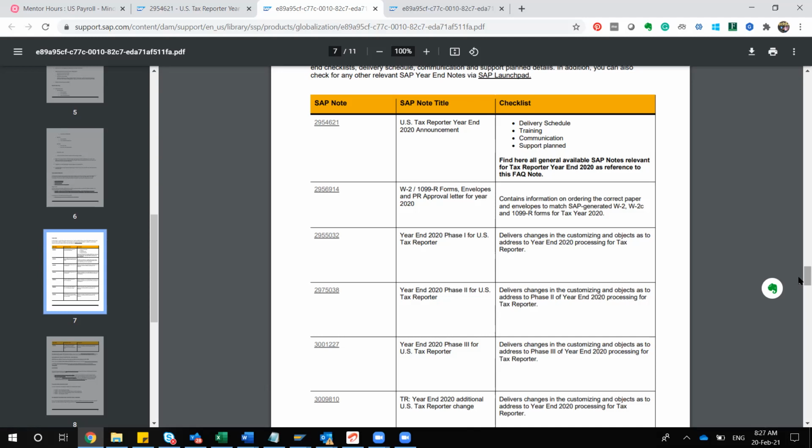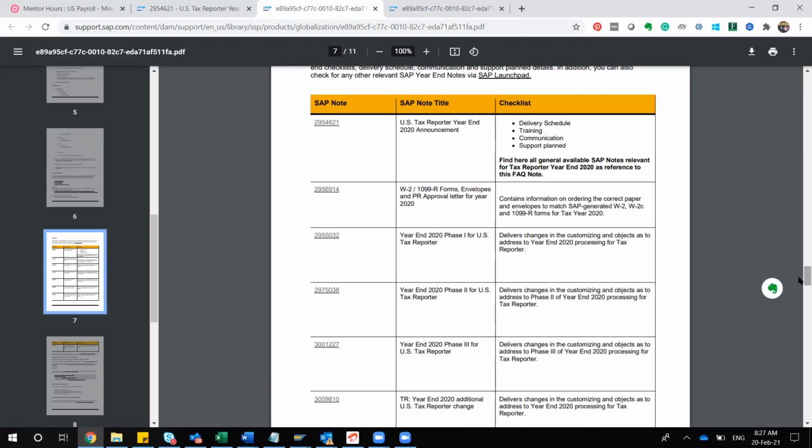What do you mean by testing on the report side? From a report side, let's say in your W2 or W4, whatever forms or reports you've designed, the standard report is already there, but let's say in your organization you have done some customization. The customization can be anything. First of all, if there is no customization, you just have to run a test.